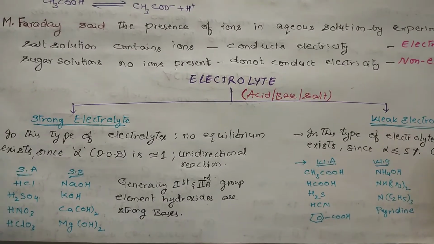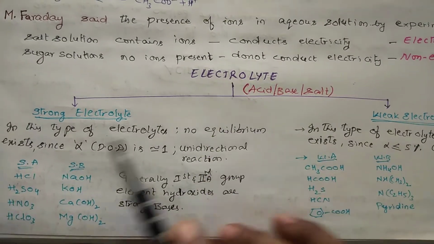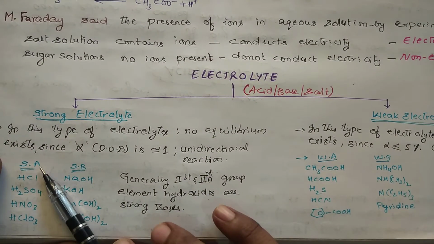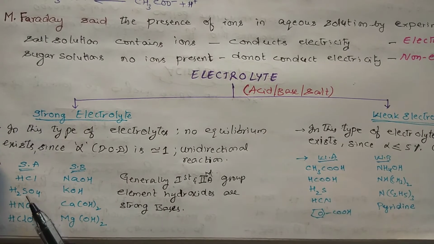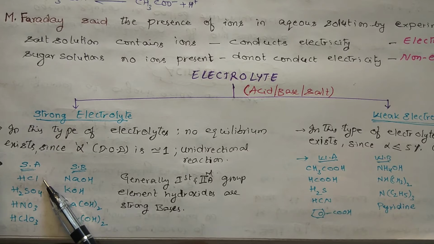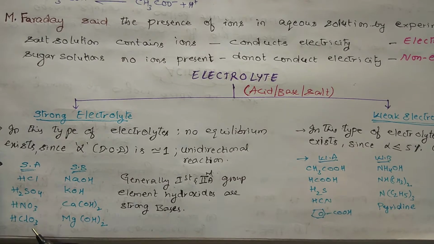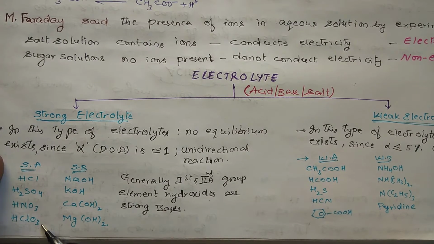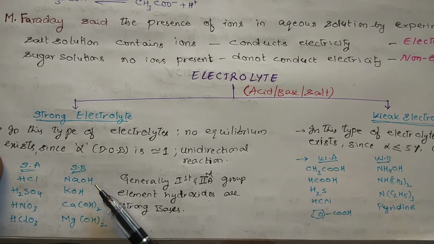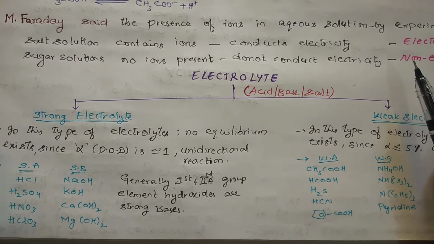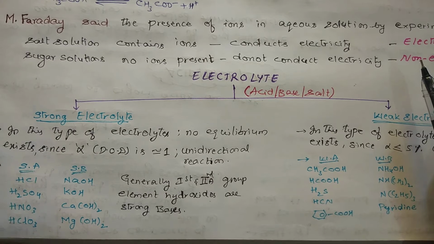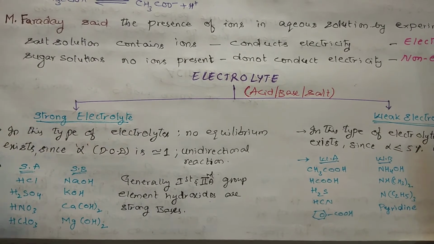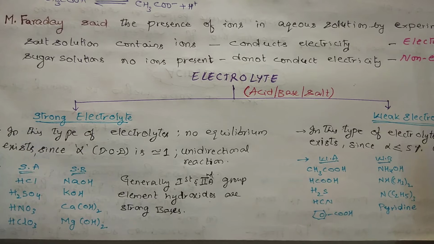Okay, if you take examples of strong electrolytes: strong acids, strong bases and strong salts. We will be talking first about strong acids and strong bases. HCl, H2SO4, HNO3, HClO3, this is called perchlorate. Strong bases: NaOH, KOH, Ca(OH)2, Mg(OH)2. If we add these to water or any solvent, what happens? They get completely dissociated. Suppose you take 100 HCl and dissolve it in water, you will get 100 H+. Means the degree of dissociation is complete. So there is no equilibrium.